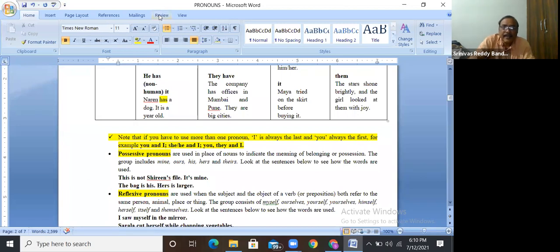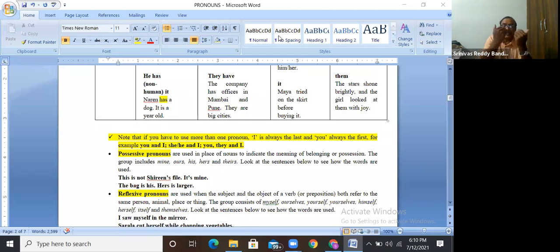Errors will come in the usage of personal pronouns. So always give preference to you, then he, then she. First you, then he or she, then last only I.